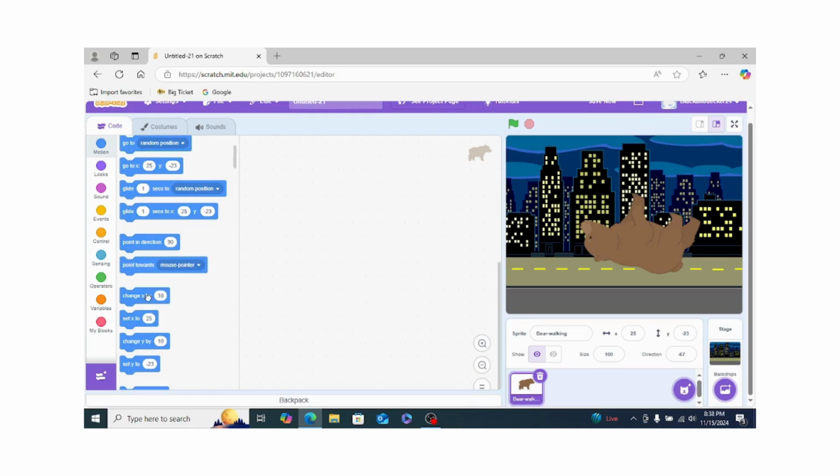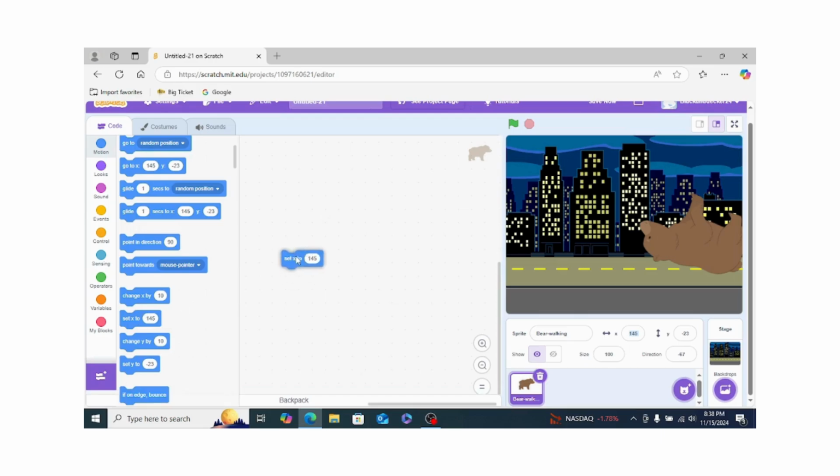Next is change x by 10. This means right now the x position is 25. Whenever I run it once, it changes to 35. And when I run it once more, it is 45. Like that, the x position is moving. And the next is set x to.